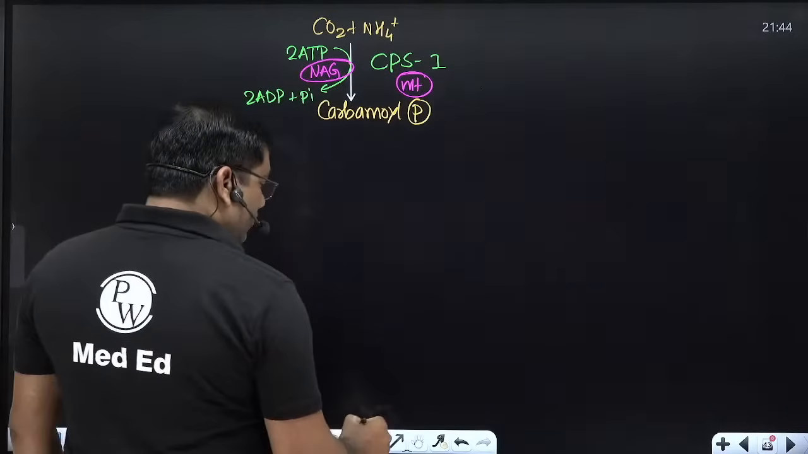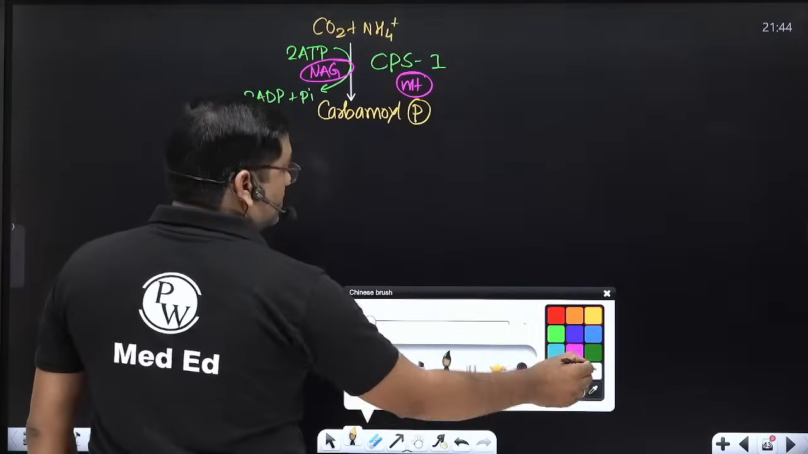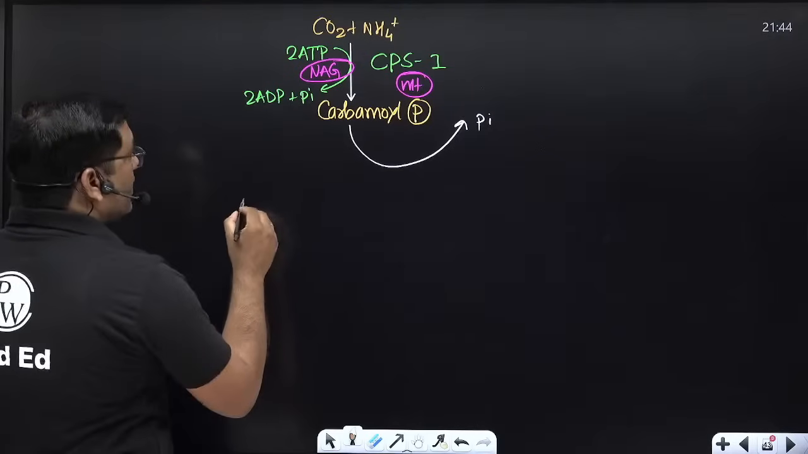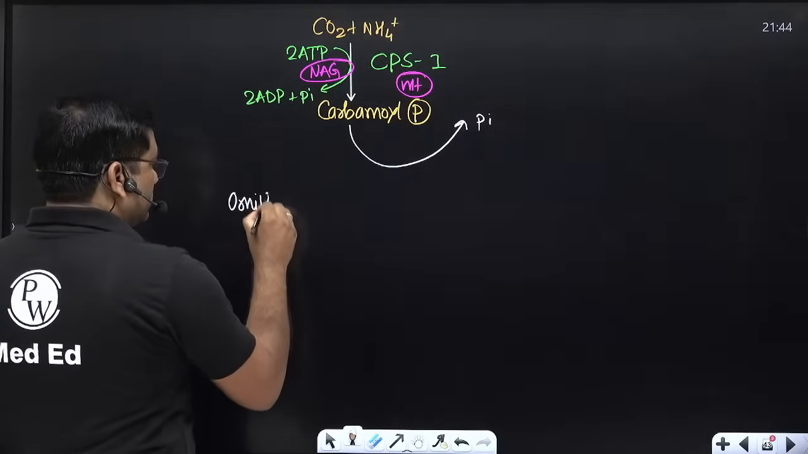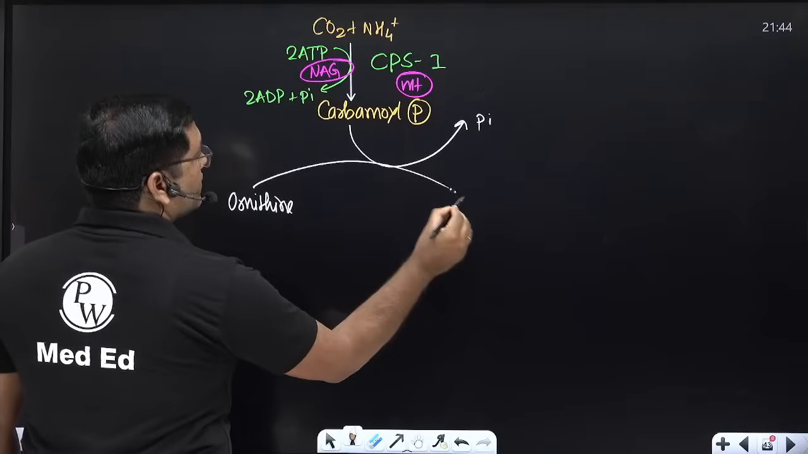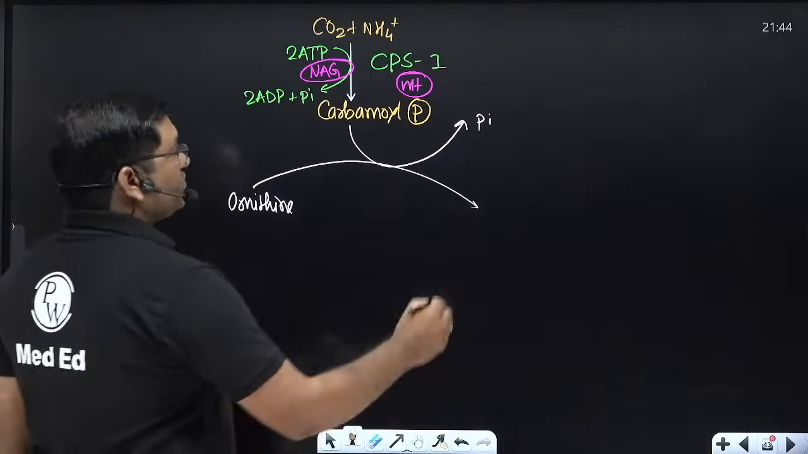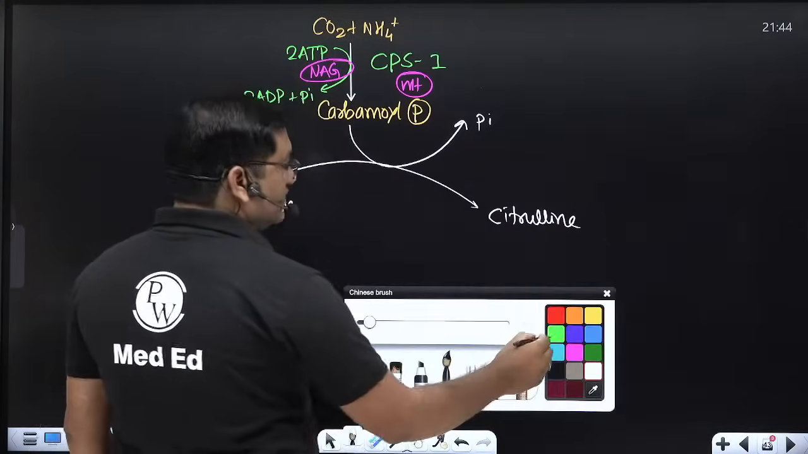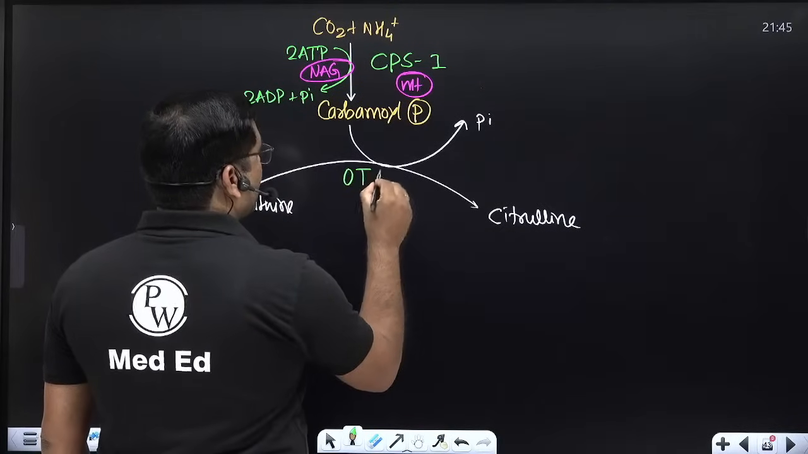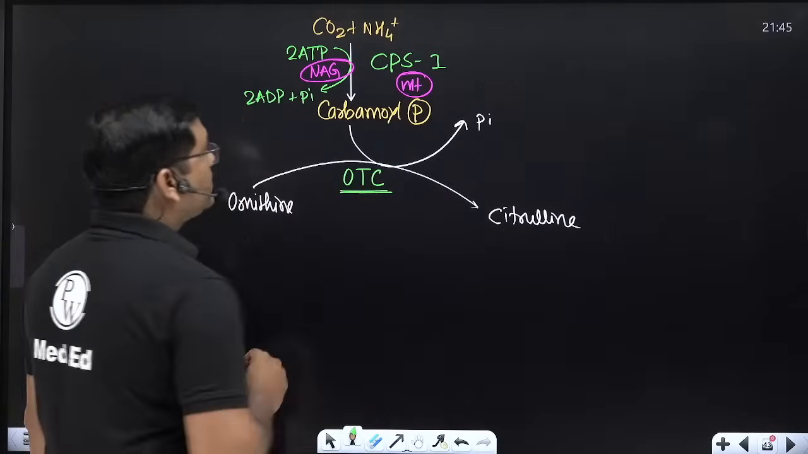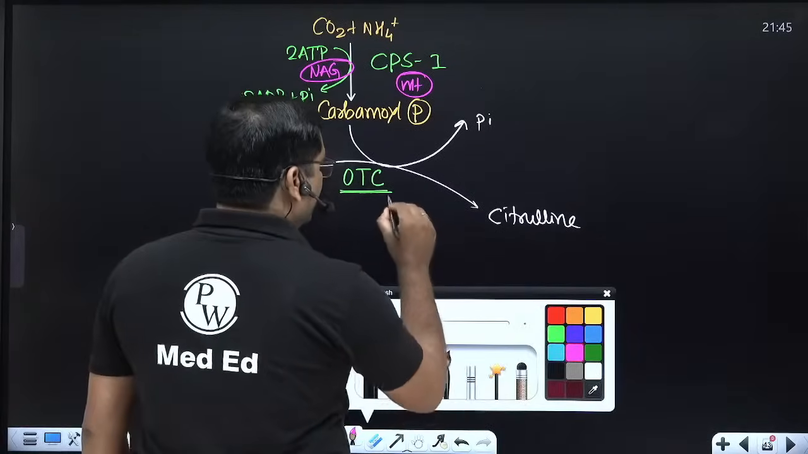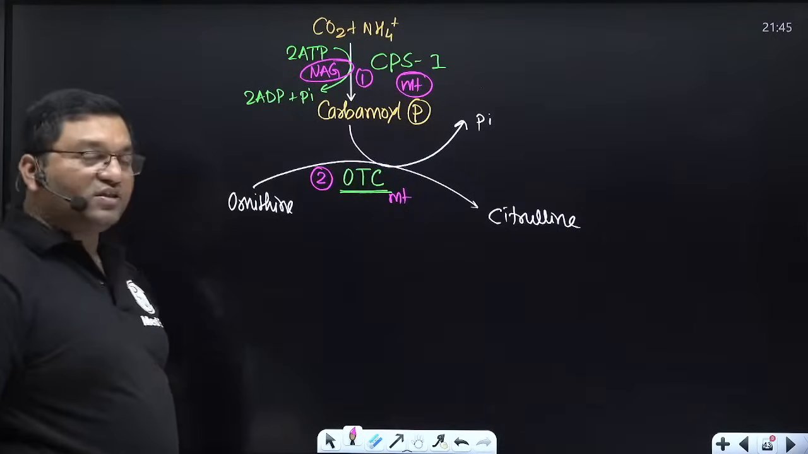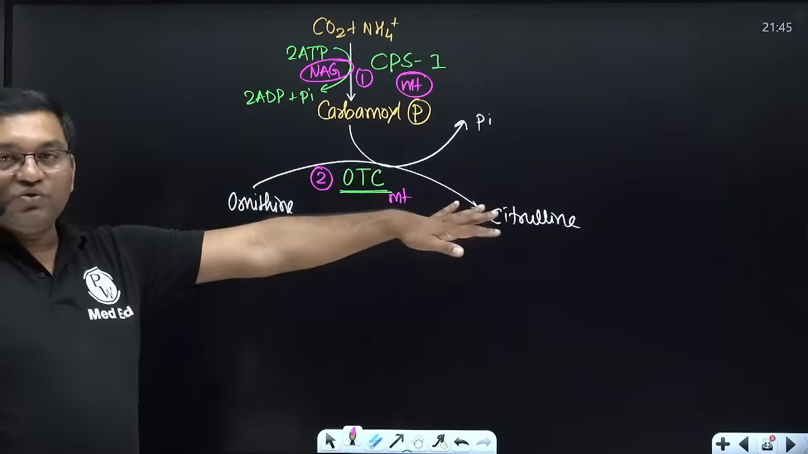Carbamyl phosphate synthetase 1 is a mitochondrial enzyme. Now this carbamyl phosphate combines with ornithine to form citrulline. The name of the enzyme is ornithine transcarbamylase, and it is present in the mitochondria. So the first two steps occur in the mitochondria. Ornithine is converted into citrulline.